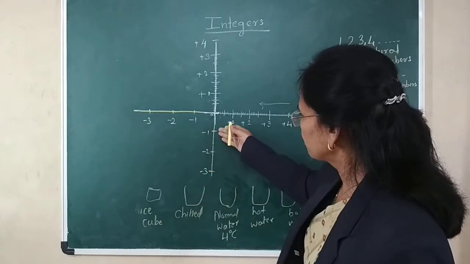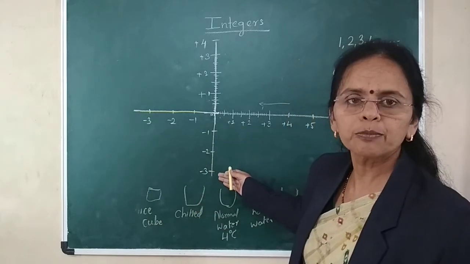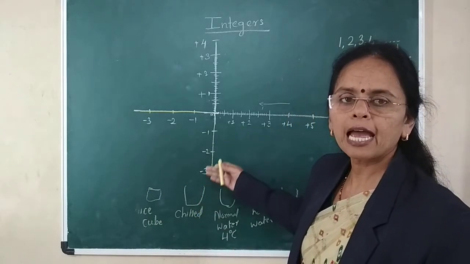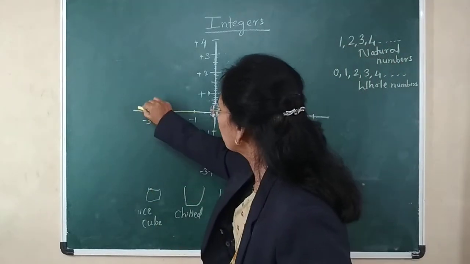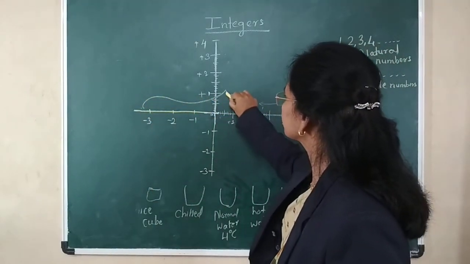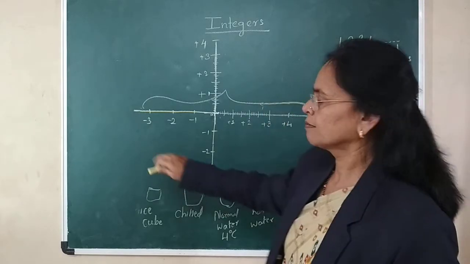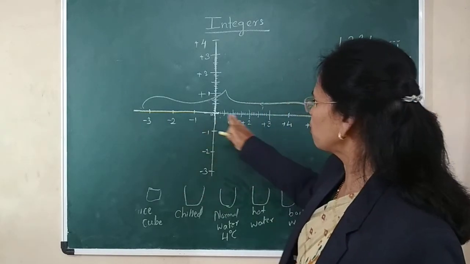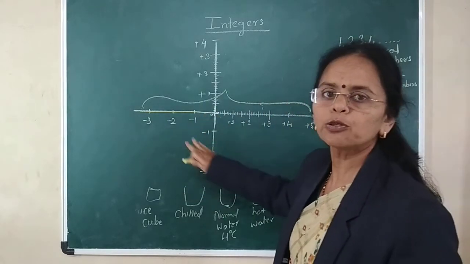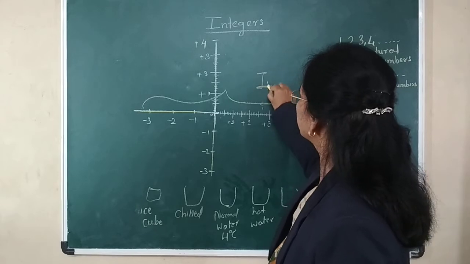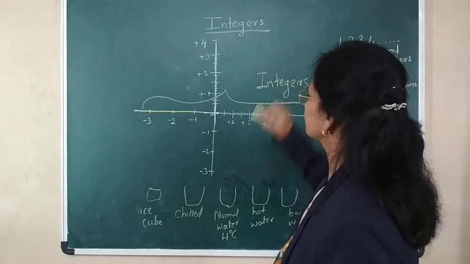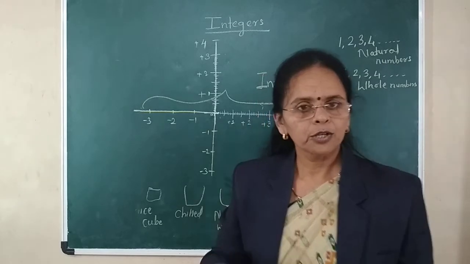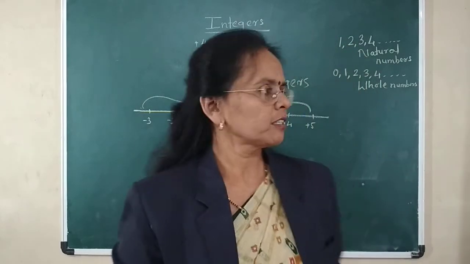And now these new types of numbers which have a negative sign before them, all these numbers together, negative, 0 and positive, are called integers. Are you getting the term integer?